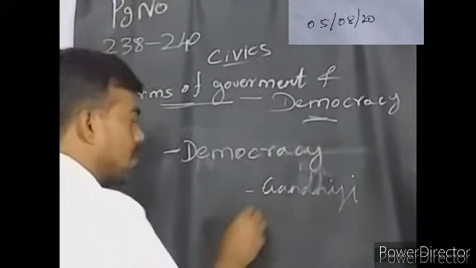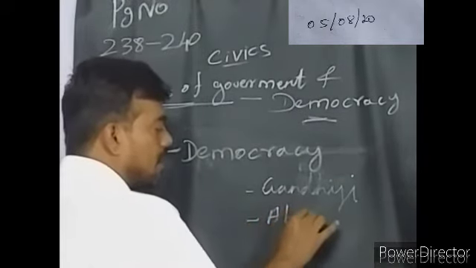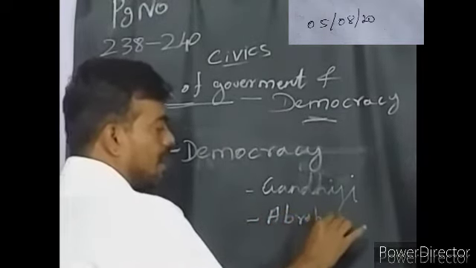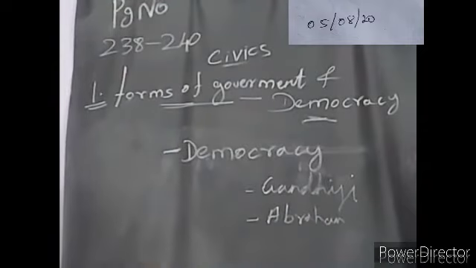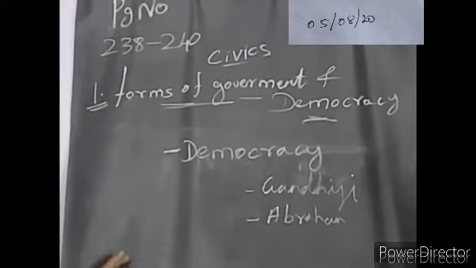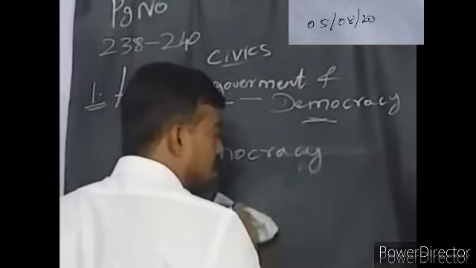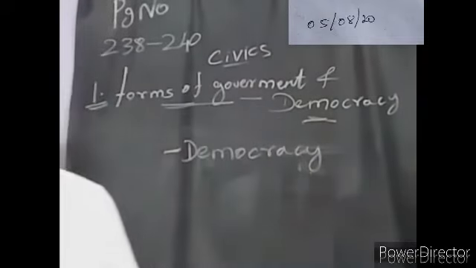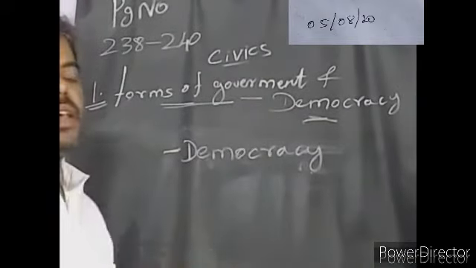The same, Abraham Lincoln also gave a definition, which we have been reading from the 6th standard. What is that? Of the people, by the people, for the people. Is it or not? Democracy is of the people, by the people, for the people. This is the definition given by Abraham Lincoln. So the general definition is there, and Gandhiji's definition is also there. So note it properly.